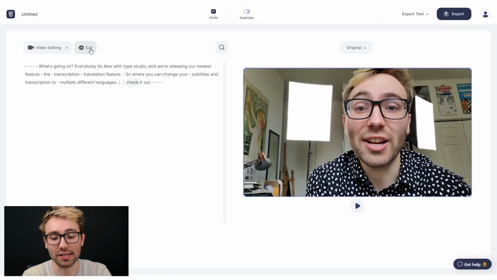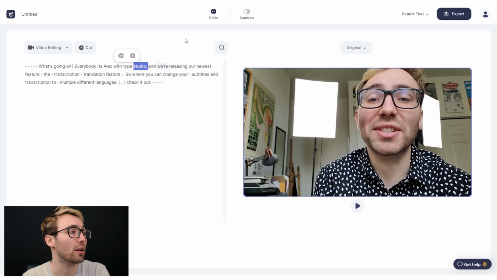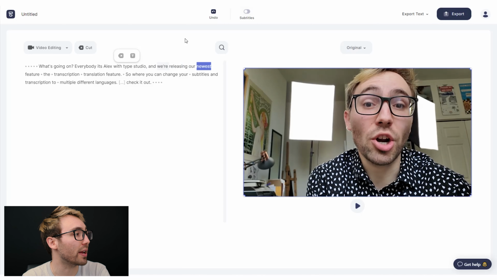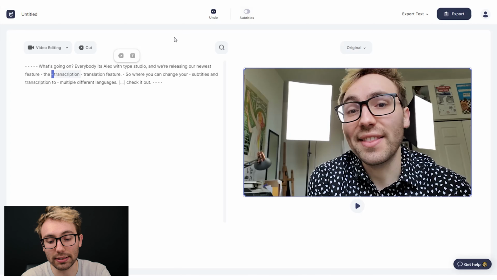You can also hit the backspace as well as just the keyboard shortcut, but the button on the screen works exactly the same. Going forward, if there's different words that you've said in here that you want to get rid of, or different sentences or pauses that you want to get rid of, you can go one by one using the arrow keys between each of the words or areas. So these little dots right here, they're pauses. You can go in and hit the delete key or hit the cut button to get rid of those.